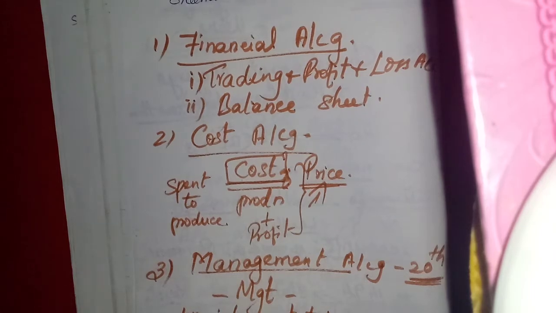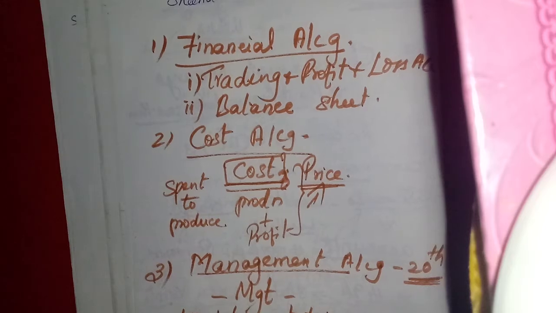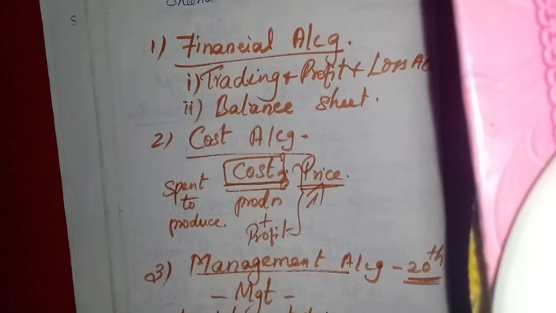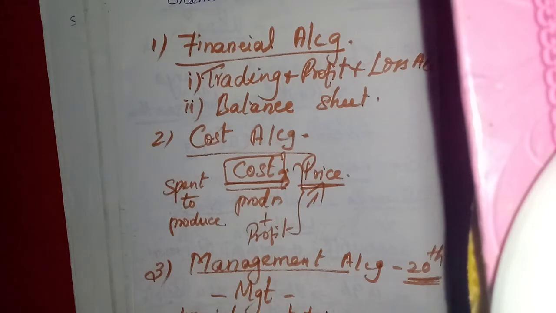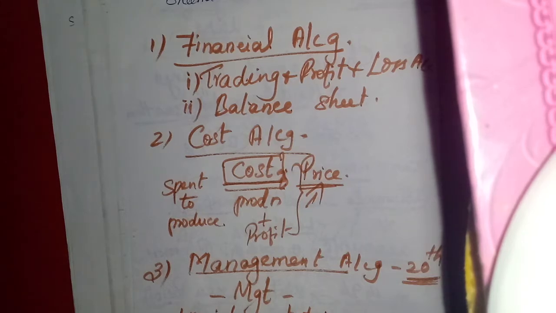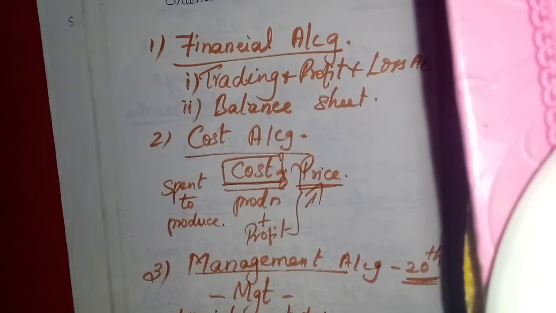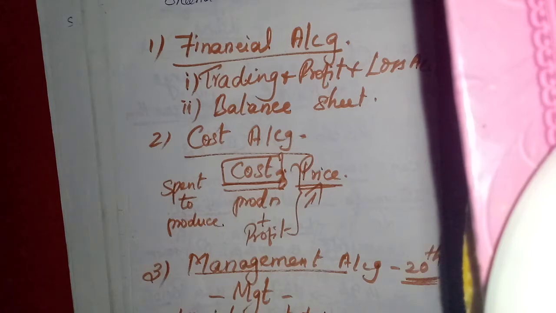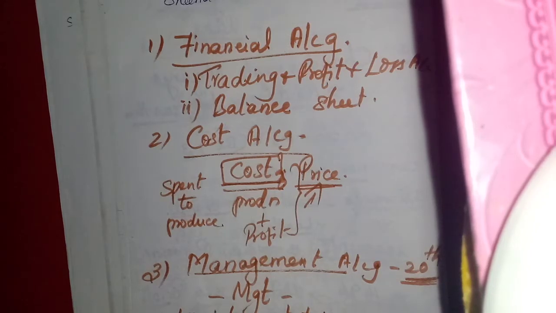Then after 2 centuries, large scale production came into existence. That means the industrial revolution took place in European countries. In that, they produced the goods in large quantity. Large scale production came into existence.